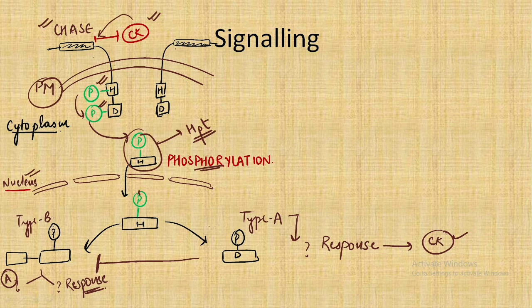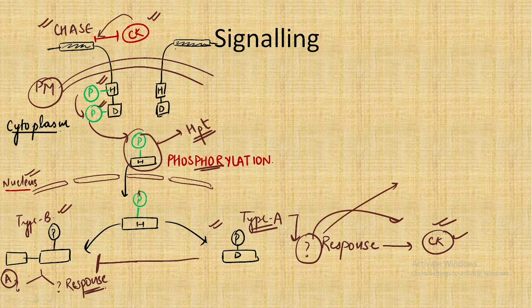In the first response it leads to the phosphorylation of type A, and when type A gets phosphorylated it leads to the response. And what is the response? The cytokinin getting activated and performing all its functions. In the second case we have type B getting activated, and there are two main responses.